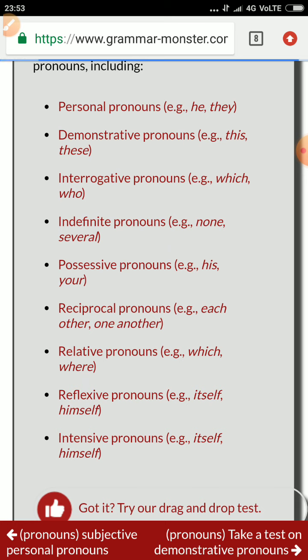I'll see you in the next class with a new chapter, that will be verb. What is a verb? Kinds of verb, definition, and all these things.